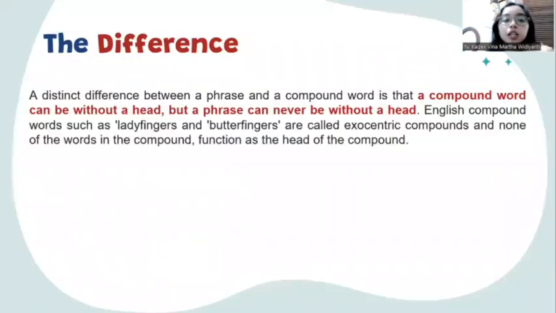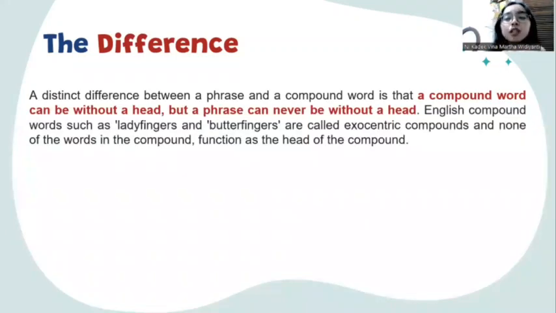And then the difference. The difference between a compound noun and a noun phrase is that a compound noun, a compound word, can be without a head, but a phrase can never be without a head.